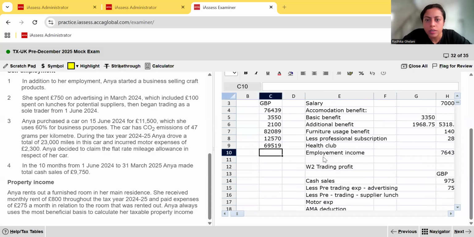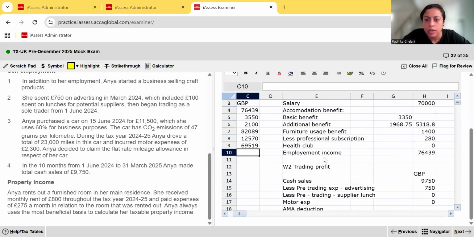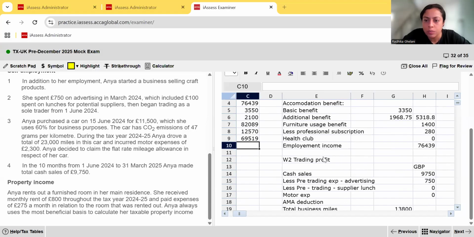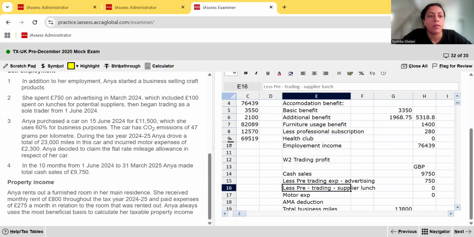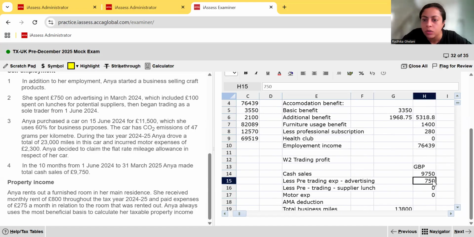There's a slight error I noticed here. Coming back to trading profit, there's a small mistake I made. They told us that she spent 750 on advertising, which included £100 spent on lunches. So this 750 includes £100.